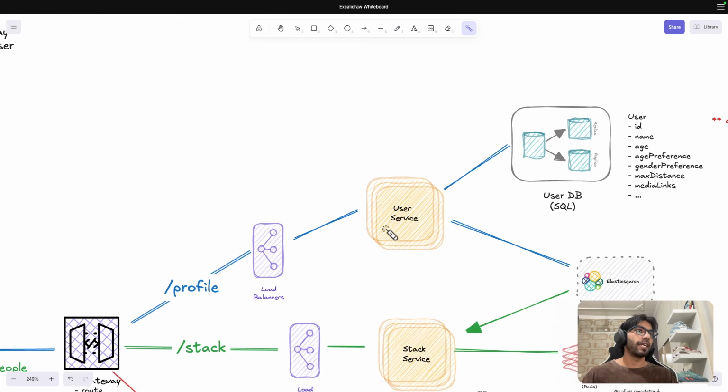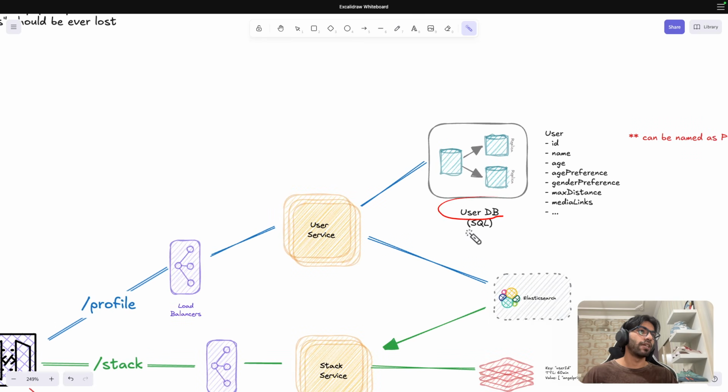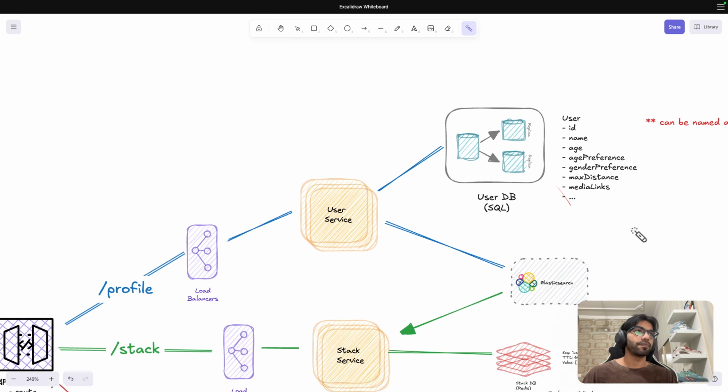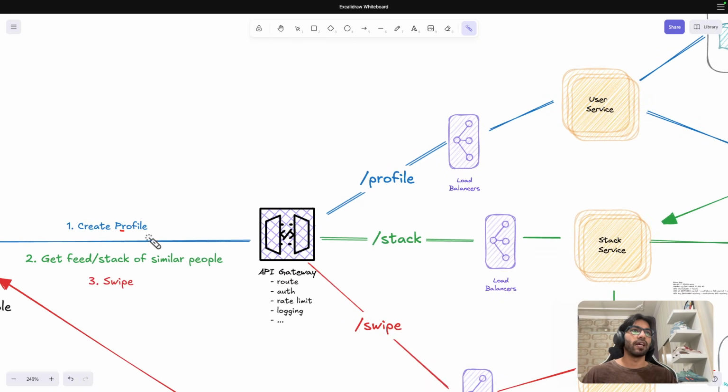So the user will come in and create a profile. What is happening? I'm going to use a SQL DB here because each user will have a similar profile, right? Everyone will have name, age, ID, and then age preference, gender preference, max media. Everyone will have this. It's not like a product detail, which for electronics will vary and for others will vary. So SQL is a safe choice here. You can argue that you don't need ACID properties and whatnot, so you can go with NoSQL also. That is also a fair choice, but I would go with a SQL DB here. So that's a simple approach. So I've created my profile.